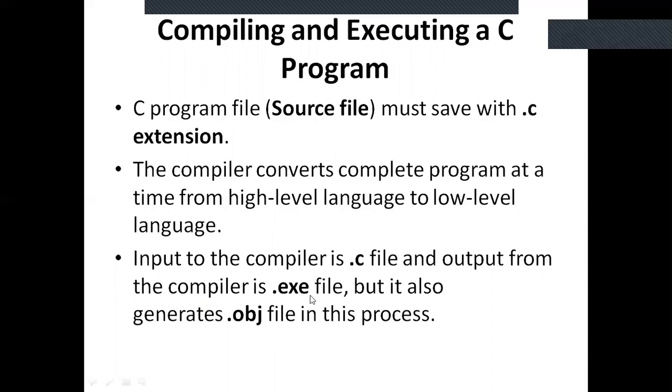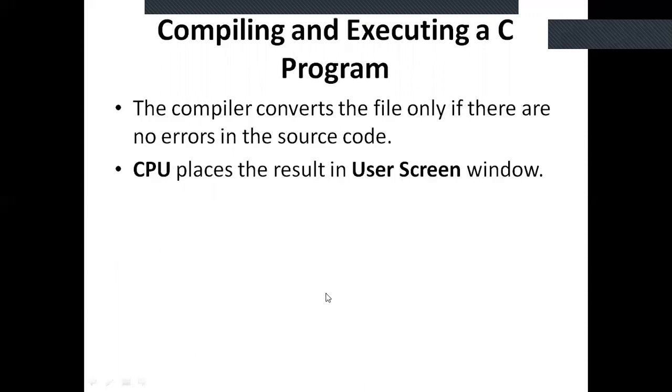The .exe file contains the binary code of the program as well as the standard header files code in binary format. We execute this file on the computer, and you see the output on the screen. The compiler converts the file if there are no errors in the source code, and the CPU displays the result in the user screen window.